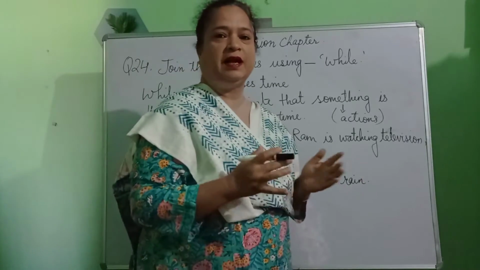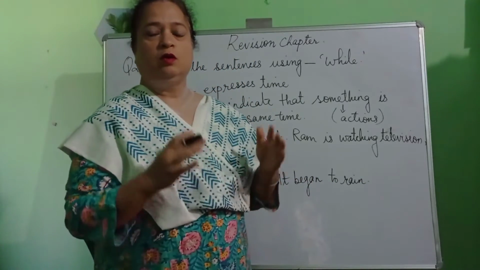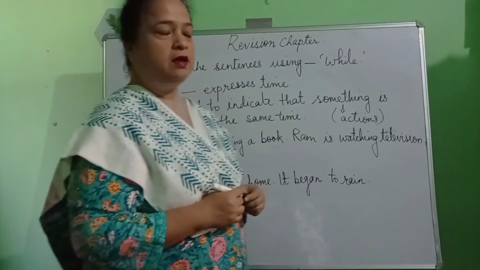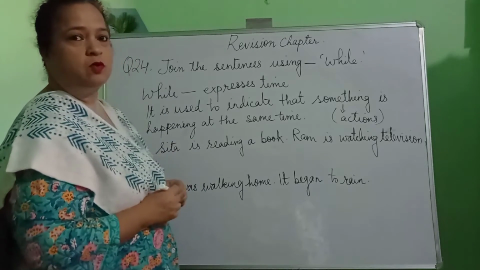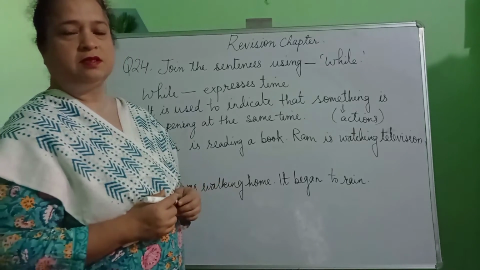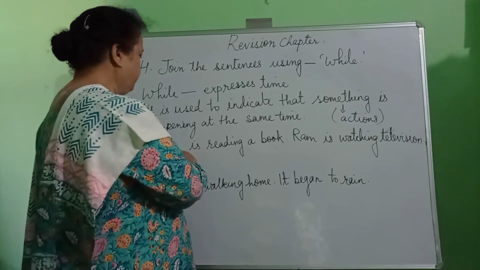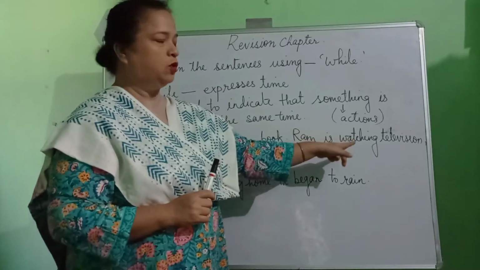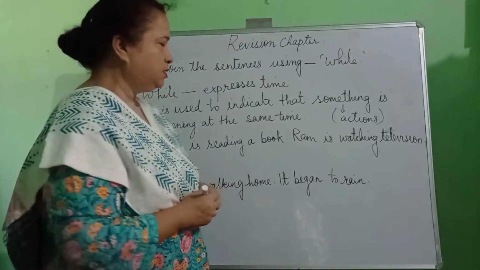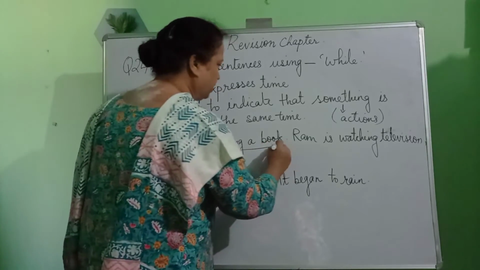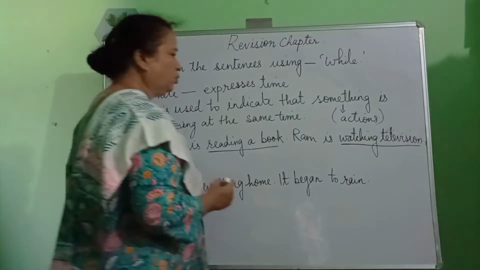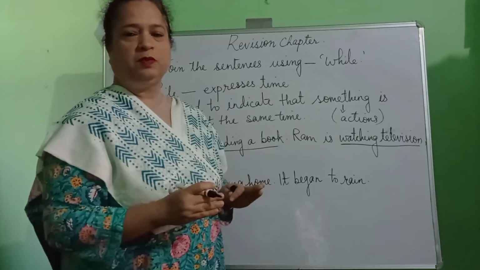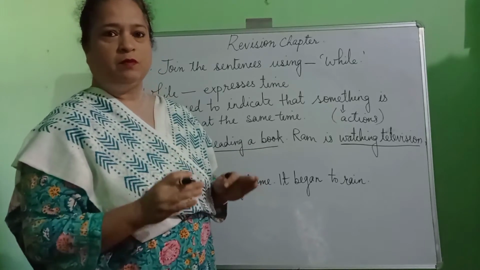When I talk about something happening at the same time, I mean two actions happening at the same time, at the very moment. Okay? So now children, let us have a look as to how we are going to join the sentences using while. The first one is Sita is reading a book. Ram is watching television. That means both the actions, one was reading a book and the other was watching television, were being done by two people but at the same time.